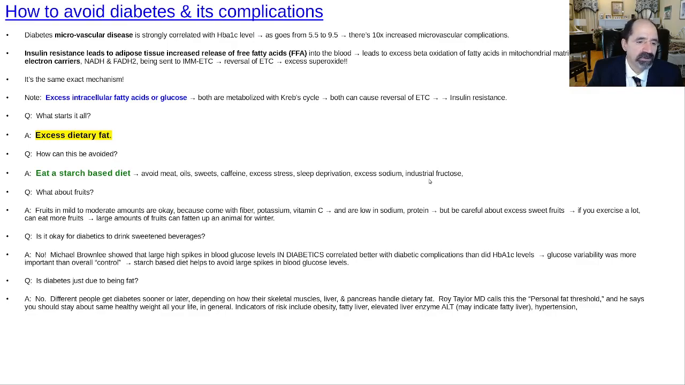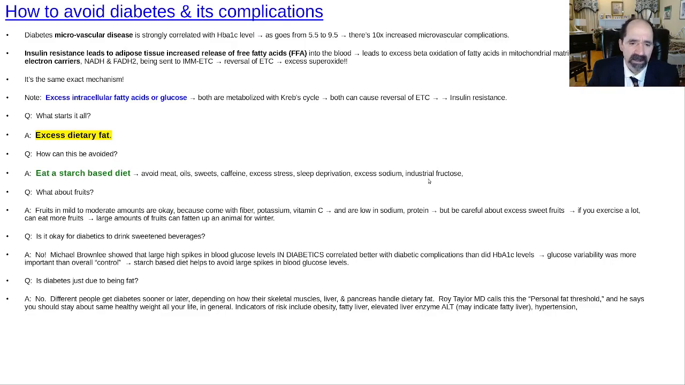Is diabetes just due to being fat? No, people have a personal fat threshold. And by the way, here's a pretty good book. This guy, I like this guy. He did a good job. His name is Roy Taylor. Roy Taylor is an English diabetes physician and researcher. He actually came out to the United States and trained with Gerald Shulman, MD, PhD. Shulman's like one of the other best researchers in the world. He's a guy that, him and his group proved that intramyocellular lipid is the first detectable finding for insulin resistance in diabetics. And then Roy Taylor has some interesting concepts.